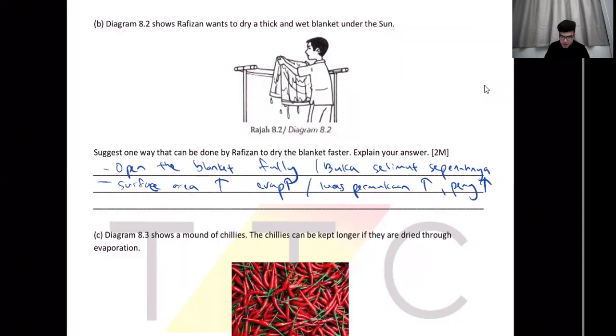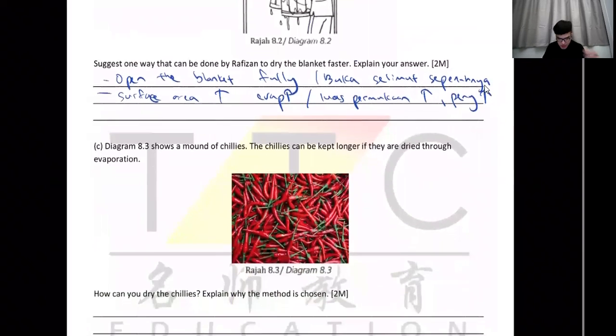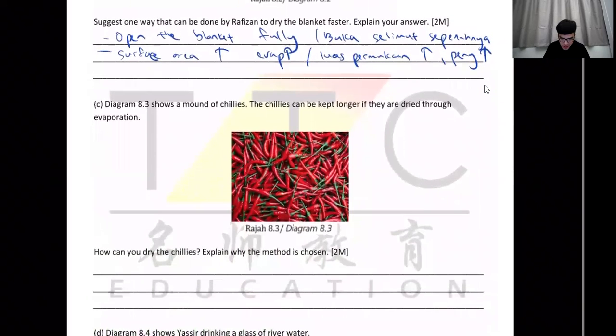Okay, so next. Oh, chili. Okay, so it shows the chilies can be kept longer if they're dried through evaporation. Oh, chili kering. So how can you dry the chili? Okay, there are two ways you can dry your chili. It's either you use a machine to dry it, or, Malaysia is free lah, just put it out there lor. This is what my grandma does.